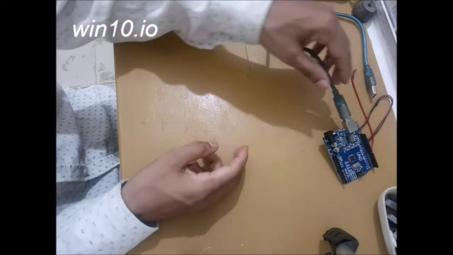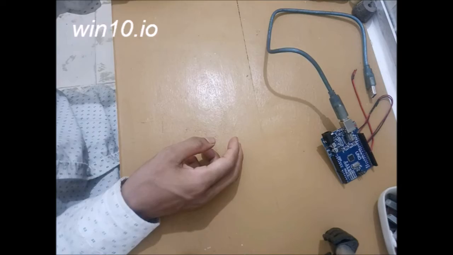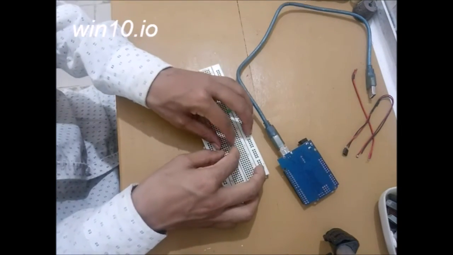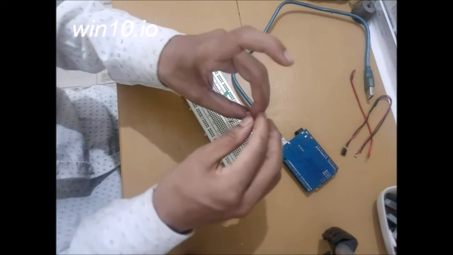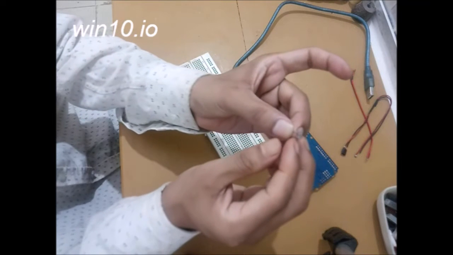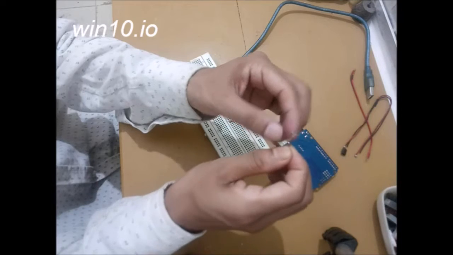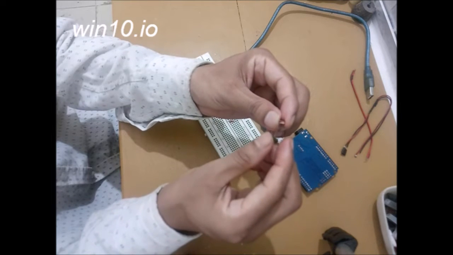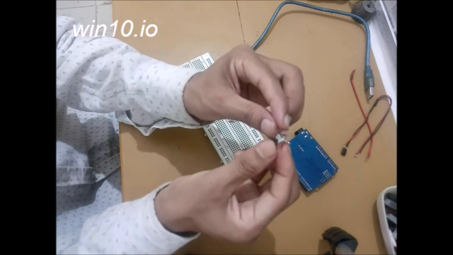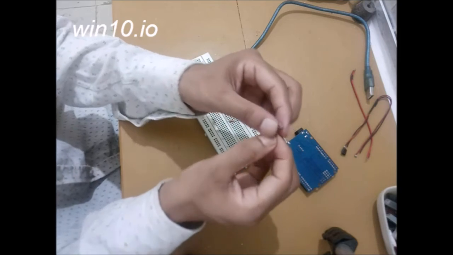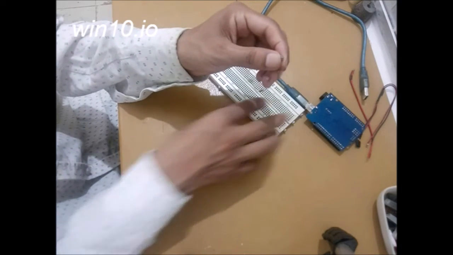Let me show you those parts. It will require this one, which is called a light dependent resistance. The resistance between these two terminals depends upon the flux of light that is falling on this surface. Okay, so if I show you with the help of a multimeter,